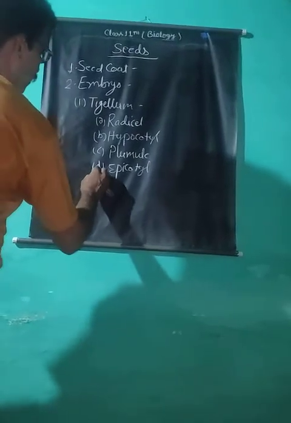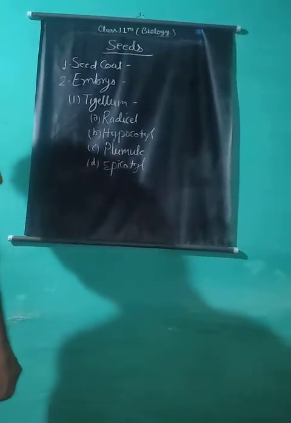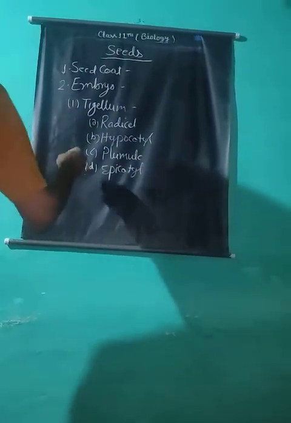And cotyledons. Embryo has tigellum and cotyledons. These are also known as embryonal leaves, which are present on the lateral side of the embryonal axis.